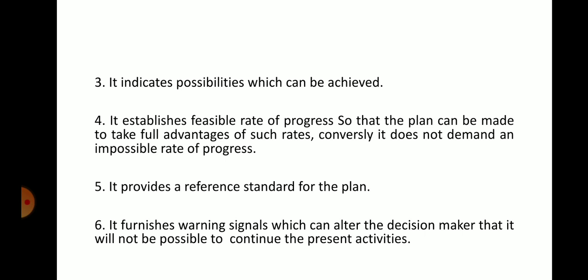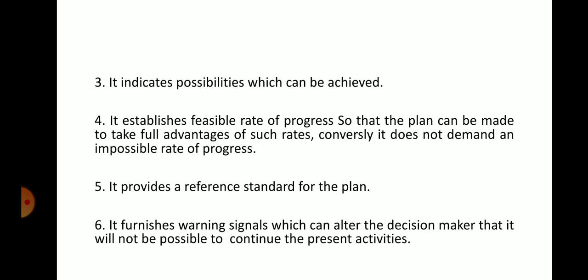In the question paper, they will not mention the name Martineau. Whatever the question may be, if they ask you to briefly explain the role of technological forecasting in planning, you have to write these steps. You have to list them.